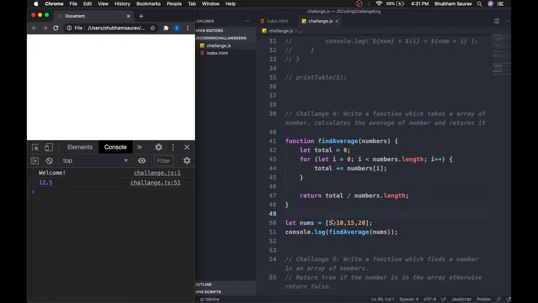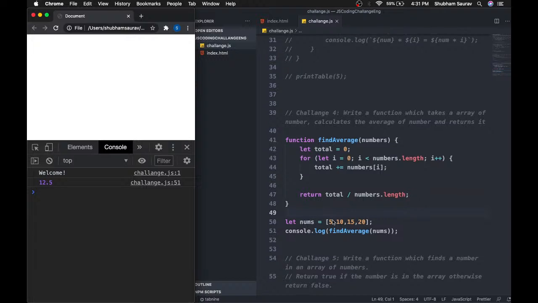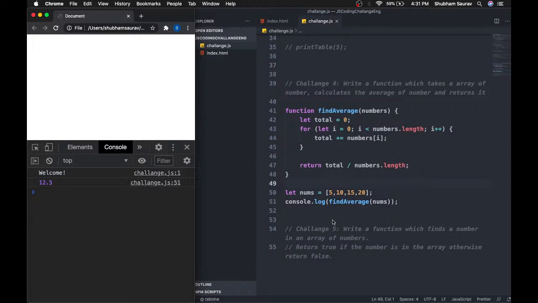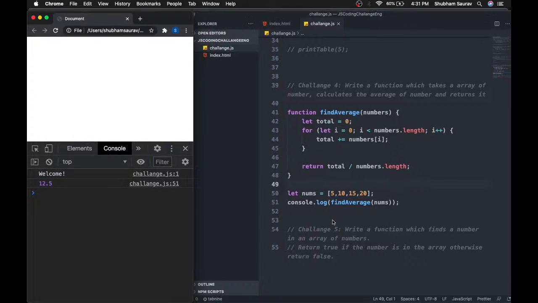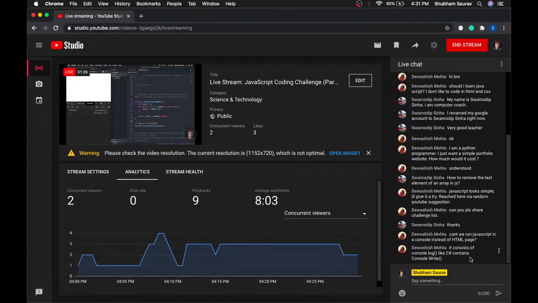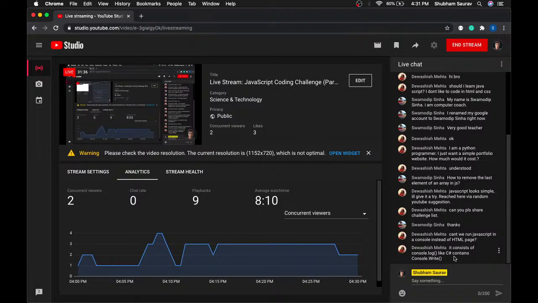So this was our challenge number 4, and if you guys have any question regarding any of these 4 challenges, do let me know. Devasis Mehta, it consists of console.log, like C# contains. Yeah, in C# we also have... I have written some C# some 4 or 5 years ago. I think there was this write line method like that. Can you just let me know?